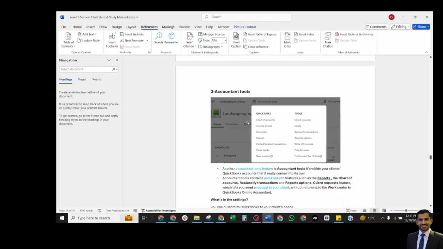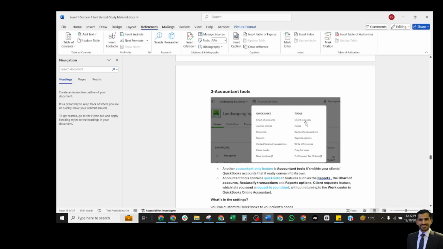Now we shall visit our accountant tools. Here you will see the accountant tools. This is a briefcase icon. You will select this button and you will see two different sections. The first one is quick links and the second one is tools. In the quick links you just hit these buttons and go directly to these functions like chart of accounts, journal entries, reconcile, reports, voided/deleted transactions, close books, and new window. All these are available in our client's books, but I think close books is not available in the normal client version.